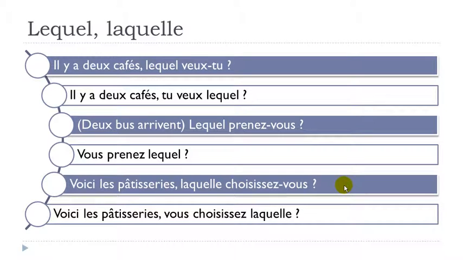Same thing here. Voici les pâtisseries. Vous choisissez laquelle? All right. So you can see that in that case, it's the same. We just keep the normal order. So subject, verb, and then laquelle. All right. So now you've got lequel, lesquels, and laquelle. Remember phonetically, basically this second part, quel, doesn't change if you want to pronounce it.